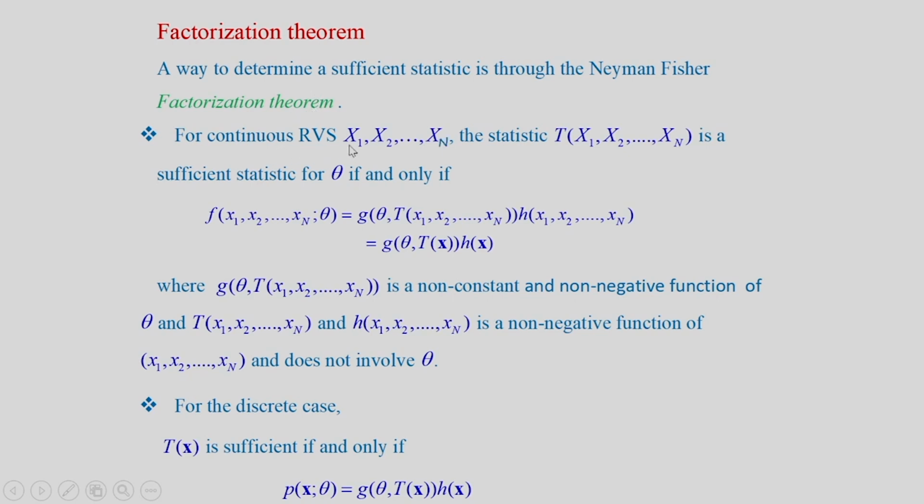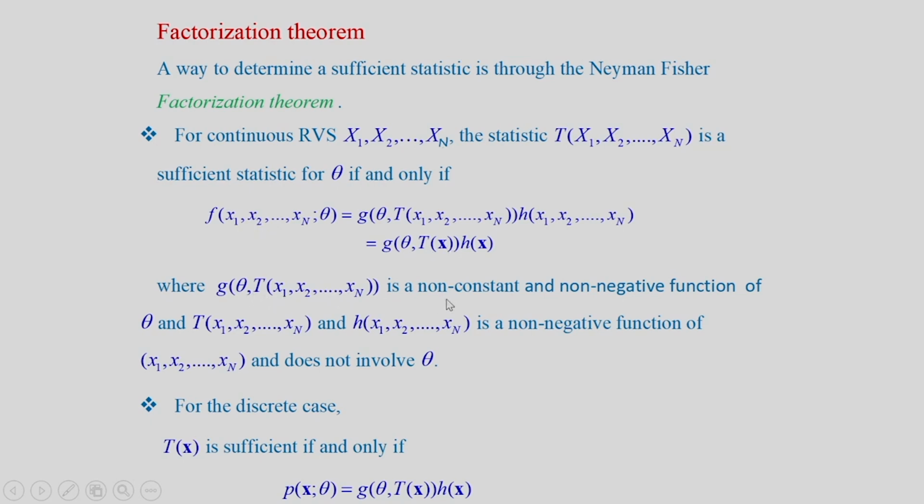For continuous random variables x1, x2 up to xn, this statistic T(x1, x2 up to xn) is a sufficient statistic for theta if and only if this joint PDF as a function of theta is product of two functions g and h. g is a function of the parameter theta and the statistic T(x), and h is a function of data only, it is a function of x, h(x1, x2 up to xn), it does not involve any theta.